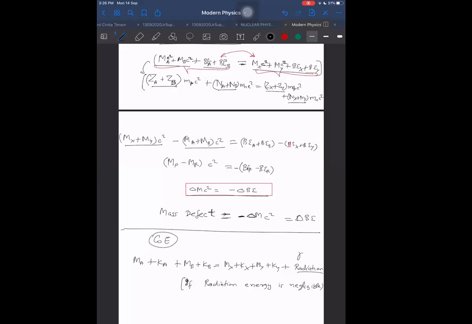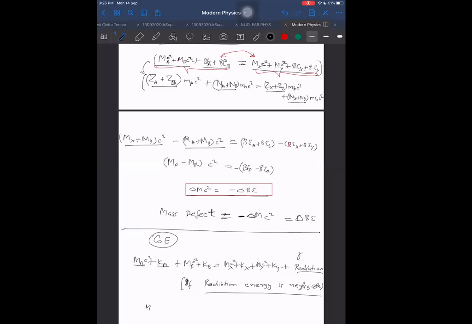If radiation energy is not released, or it is negligible, in that case mass defect will become what? Mass defect means initial minus final. While I am adding mass with energy, you understand that C square is there, whether I write it or not. Otherwise, how can I add mass with energy?